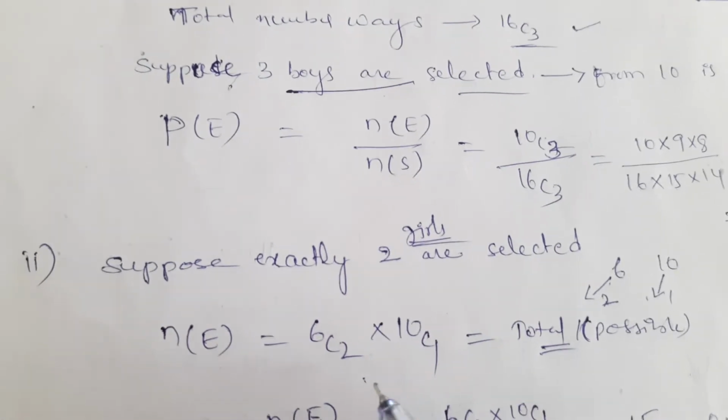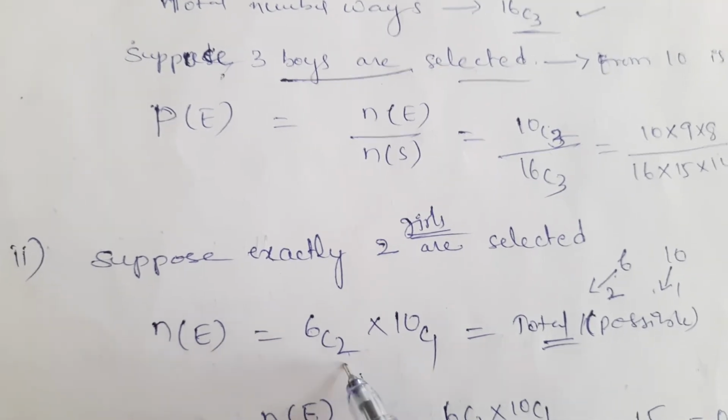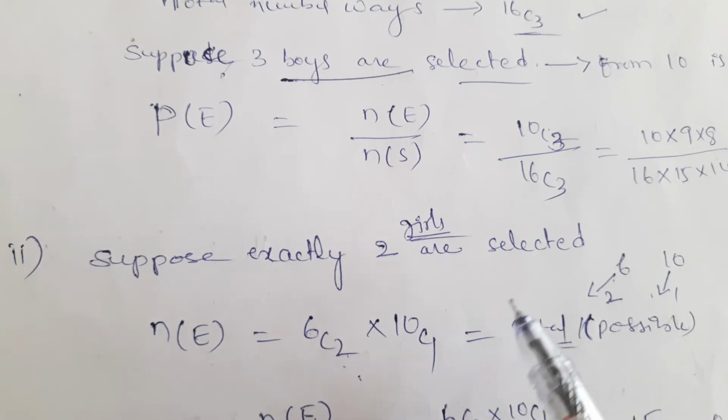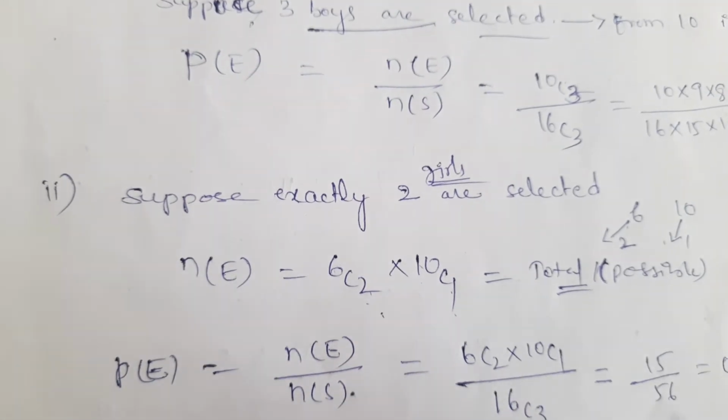Out of 10 boys we are selecting 1 boy, that is 10C1.